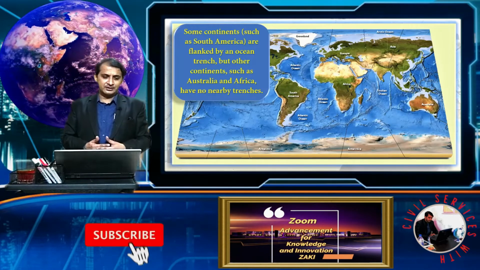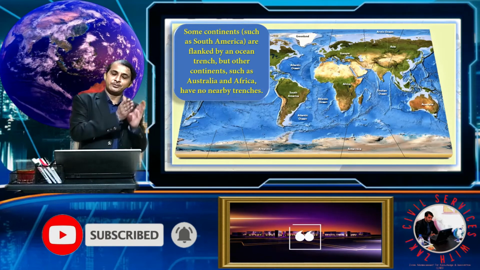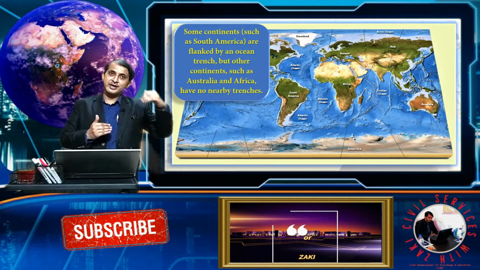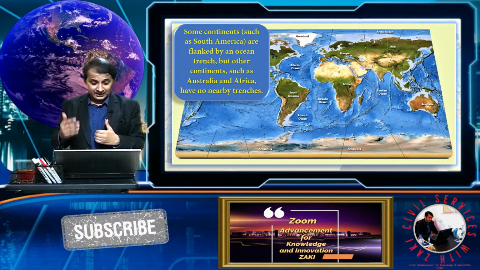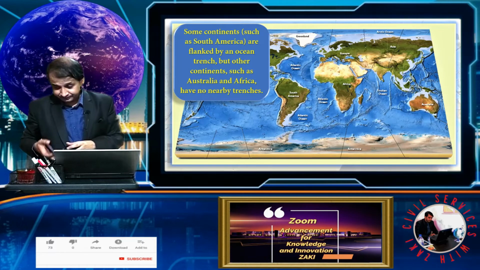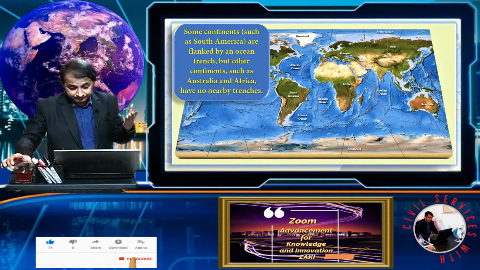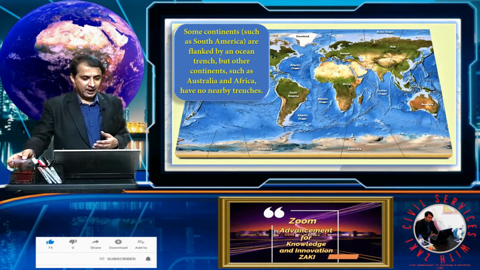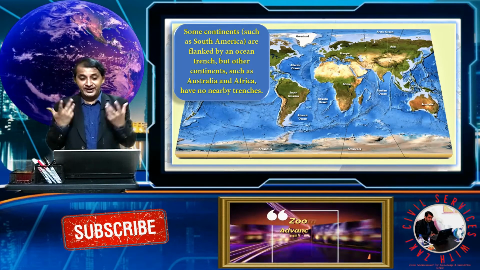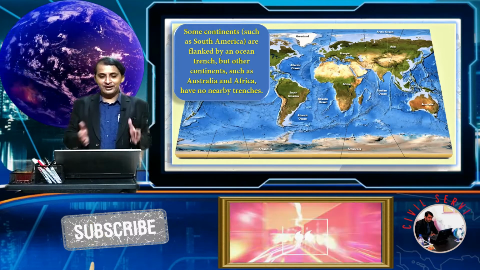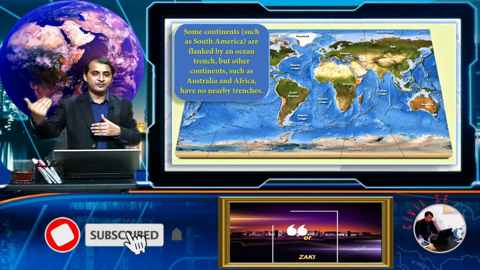Some continents such as South America are flanked by an ocean trench. As we said, some of the ocean trenches are near the margin of the continent. But other continents, such as Australia and Africa, have no nearby trenches. You do not find such trenches like South America, Japan or parts of Asia.